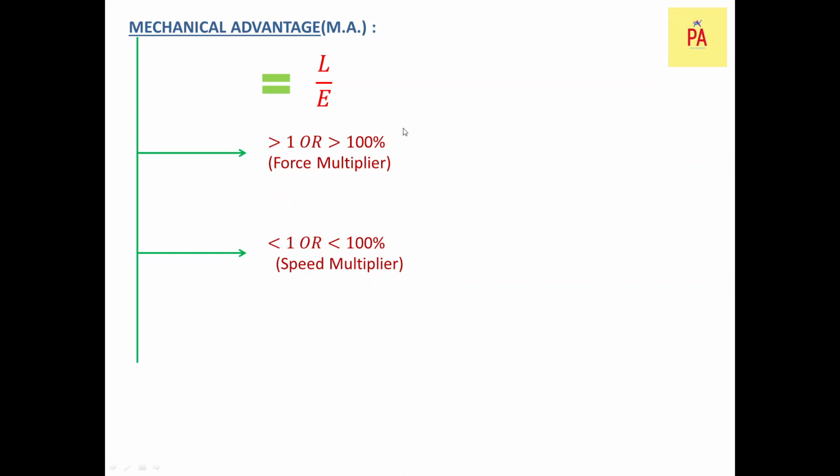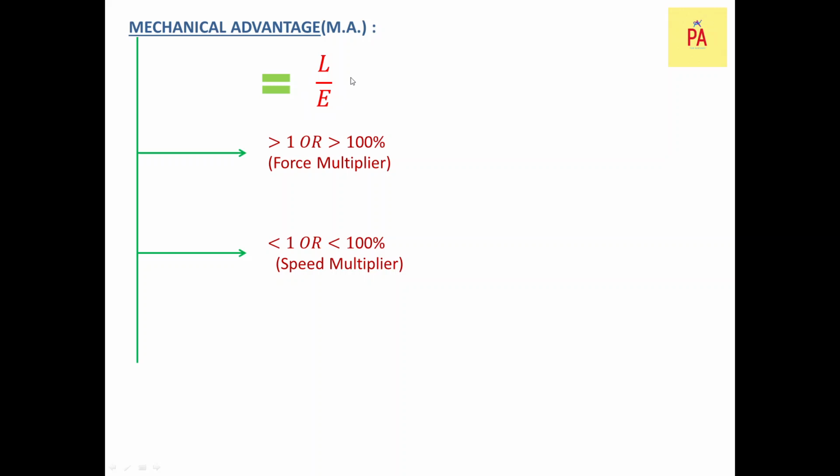That means the load is more, the numerator is more than the denominator. This means that with a lesser force, a higher force can be overcome. That means the lesser force, the effort, gets multiplied to a higher force or load.